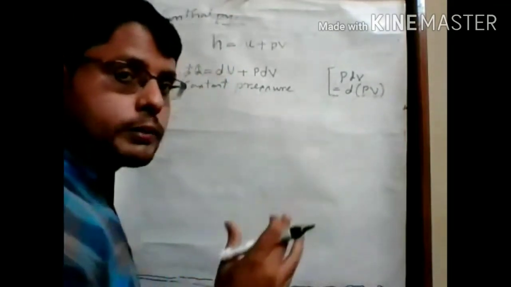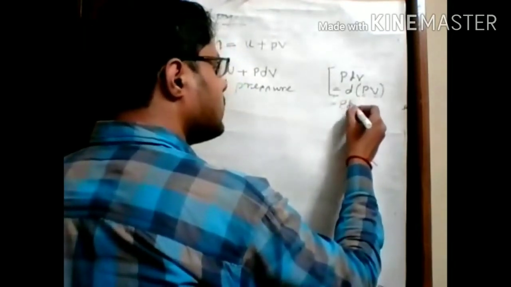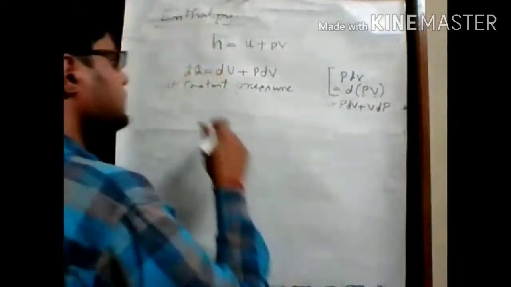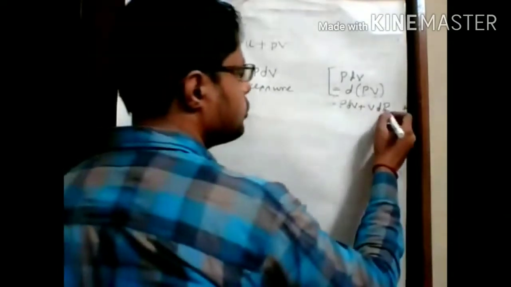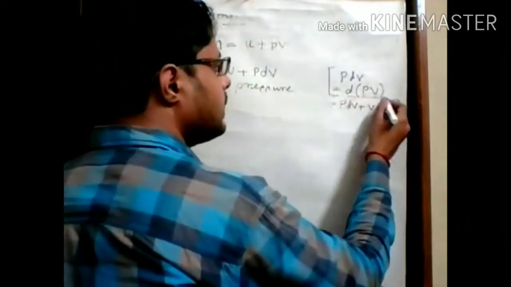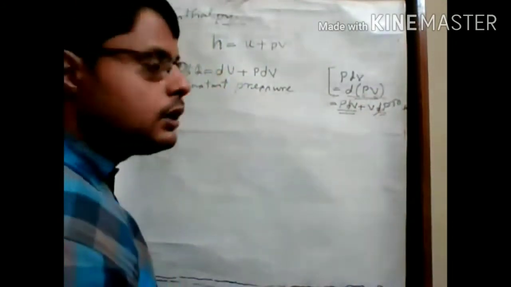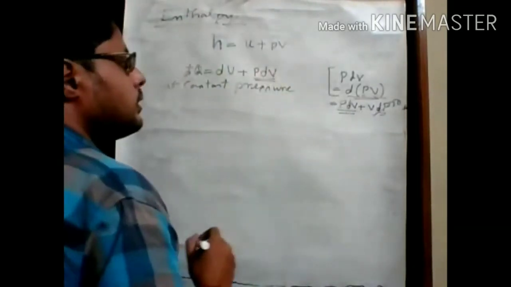If we adopt the chain rule, then we can write this expression as P dV plus V dP. Since this process is performed at constant pressure, dP equals 0. So that means d(PV) equals, what will it be? P dV. Okay, so that's why we can write this term d(PV) in place of PdV.